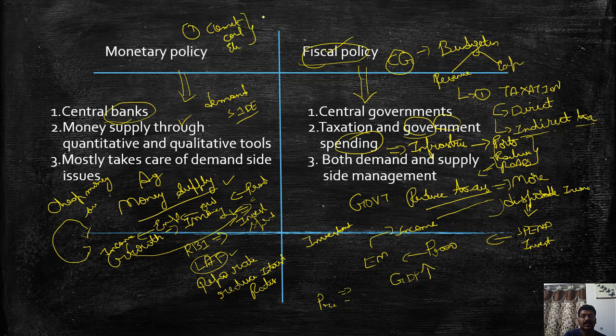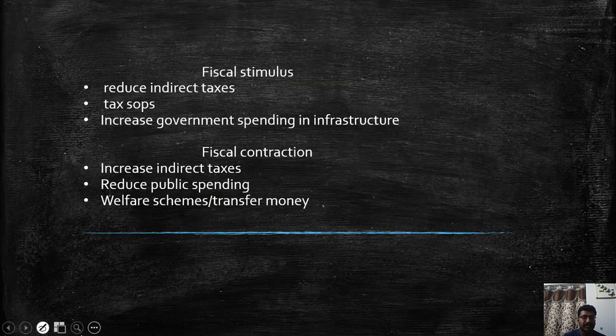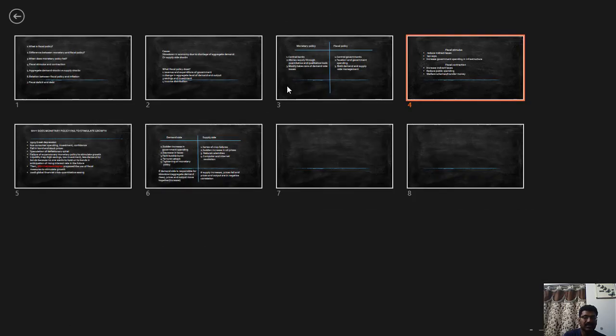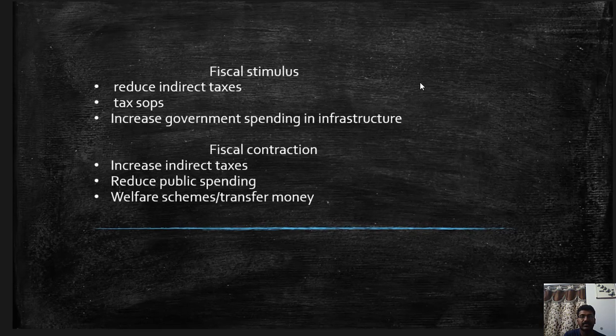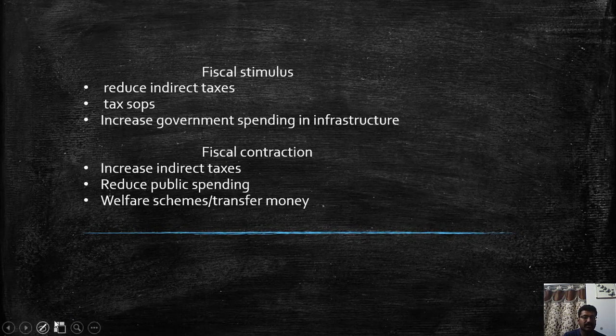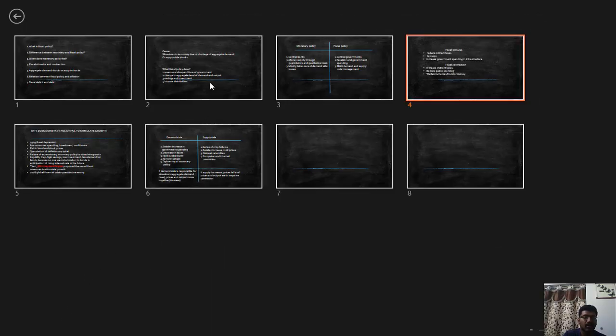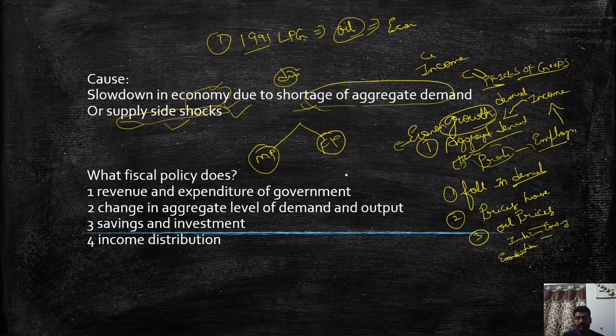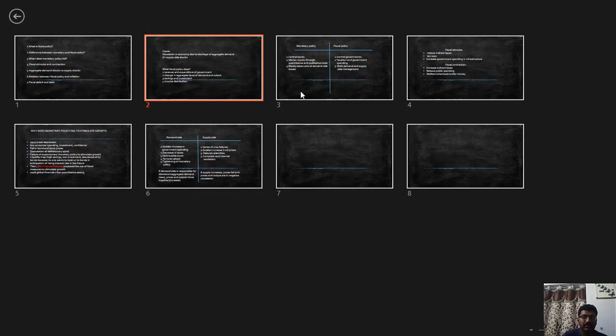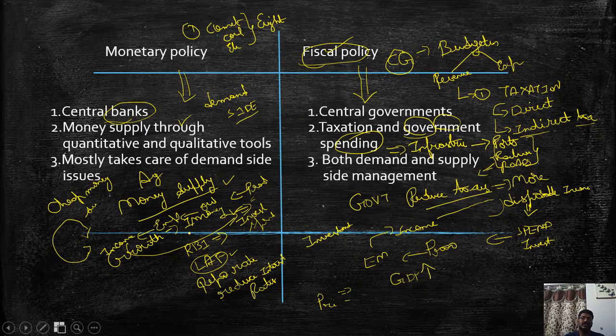That means all these eight core sector industries, right? The demand for all these eight core sector industries will increase. So when the demand increases, there will be more production in the economy. So this is the idea of the fiscal policy. By playing with the taxation and the government spending, the governments in general try to stimulate the economy.